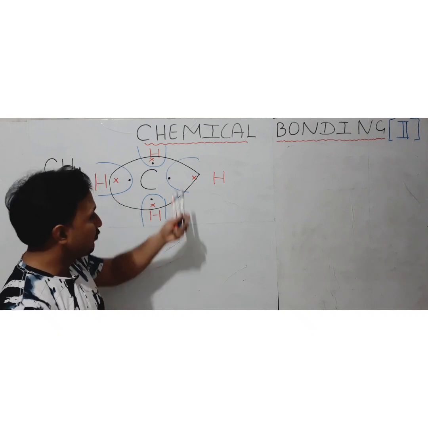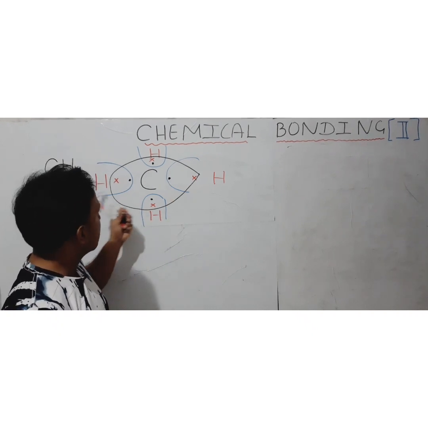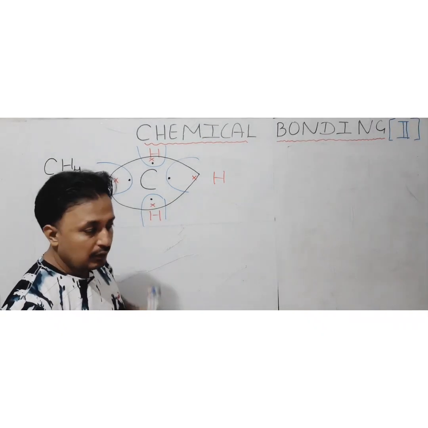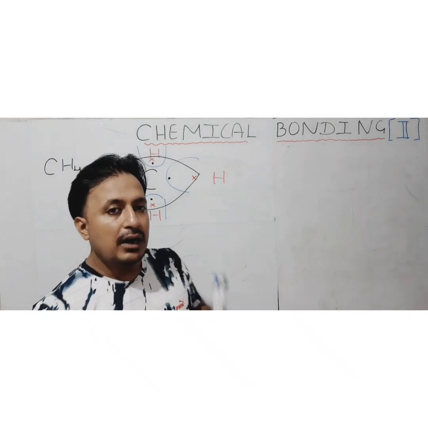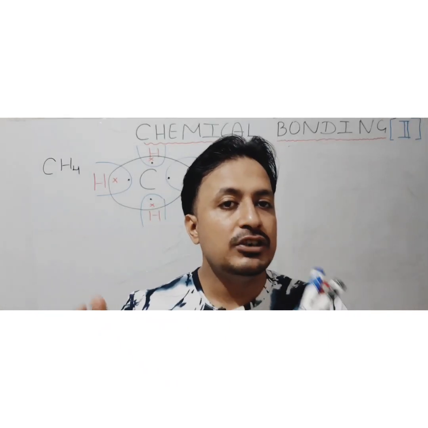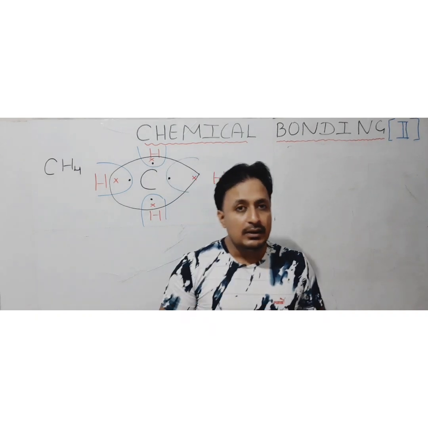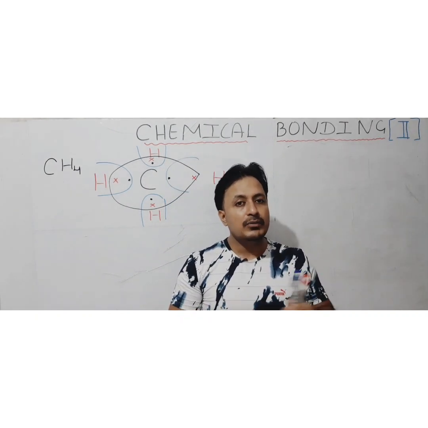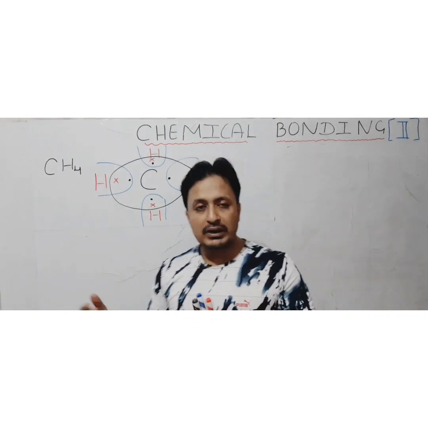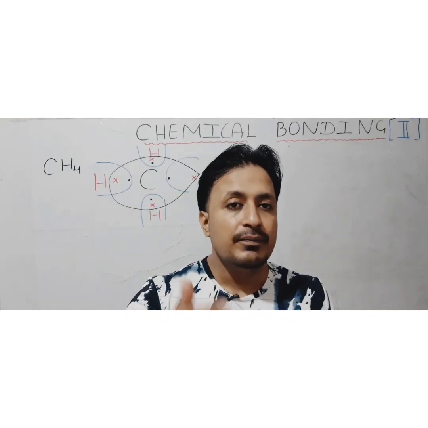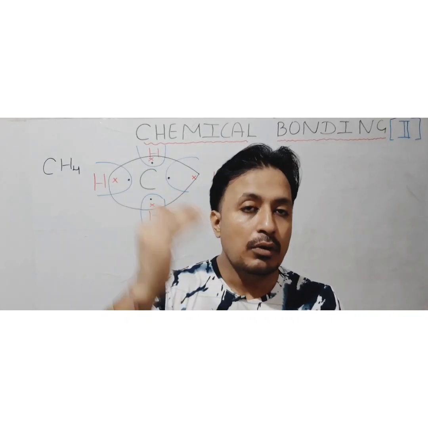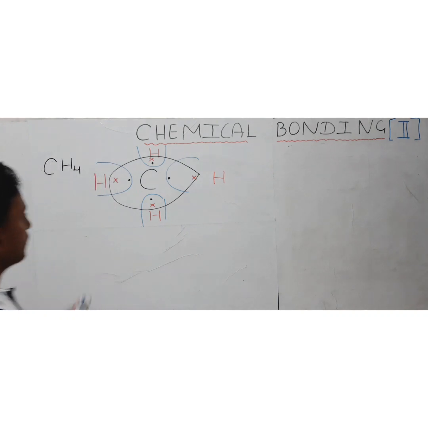It's not that 4 bonds are going to be formed between one pair; only a single bond with each hydrogen atom is going to be formed. The important thing is that carbon and hydrogen do not have much difference in their electronegativity. So as they do not have much electronegativity difference, they will be forming a non-polar covalent bond. The type of bond formed here is non-polar.